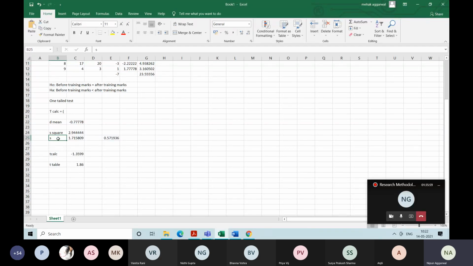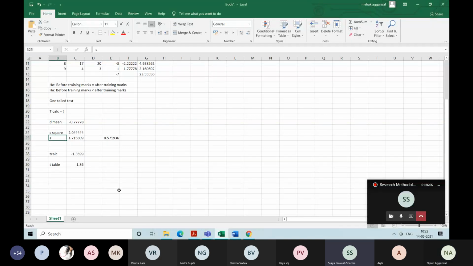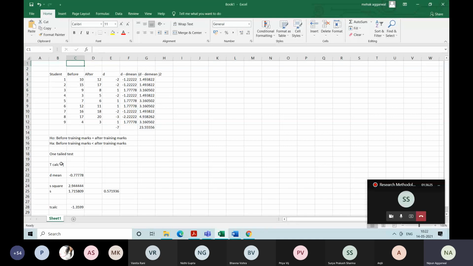So any doubts? ये तो सर इसका आंसर ये आया कि मतलब before training जो marks थे वो कम थे और after training marks ज्यादा हैं। नहीं, जो हम ये कह रहे हैं, because we are accepting a null hypothesis in this case. So t calculated is less than your table value, so we are accepting a null hypothesis, so this means there is no significant effect of the training. Okay. कोई इफेक्ट नहीं है, बहुत ज्यादा marks बढ़े नहीं हैं ट्रेनिंग के बाद।